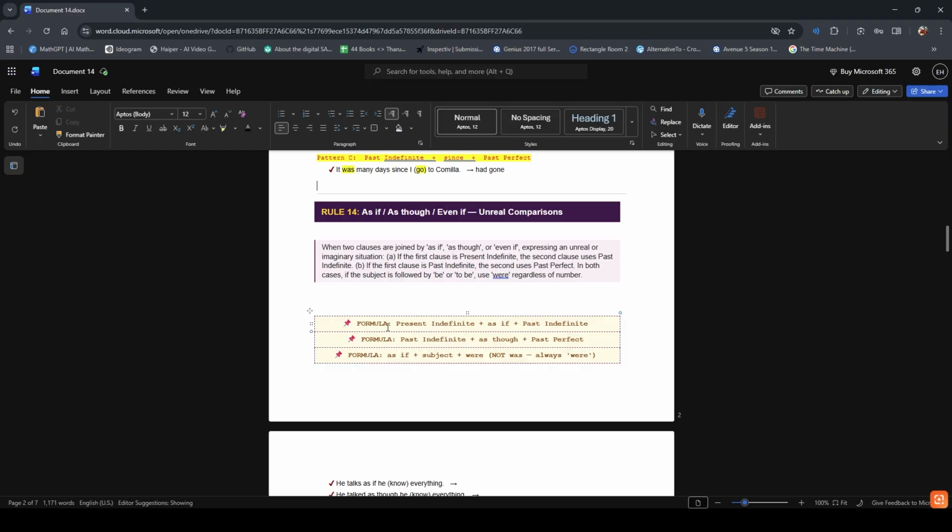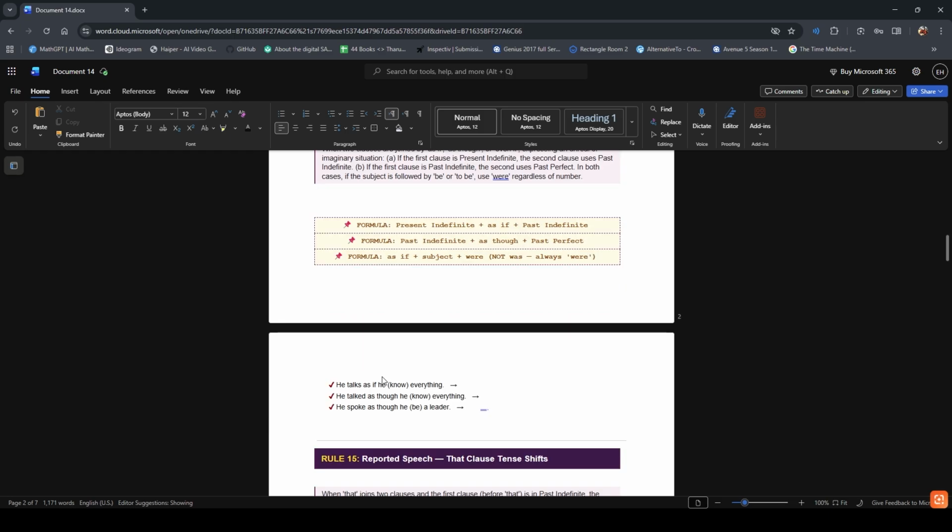Formula 1: present indefinite, as if, past indefinite. Formula 2: past indefinite, as though, past perfect. Formula 3: as if, subject plus were, not was, always were. For formula 3, remember, as if is used for imaginary sentences.